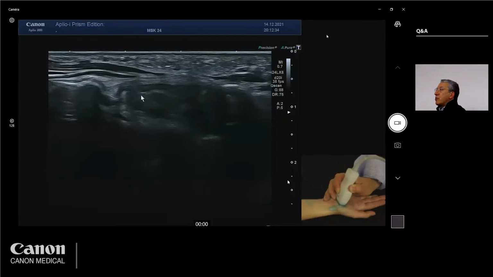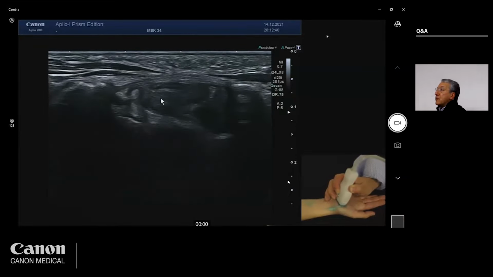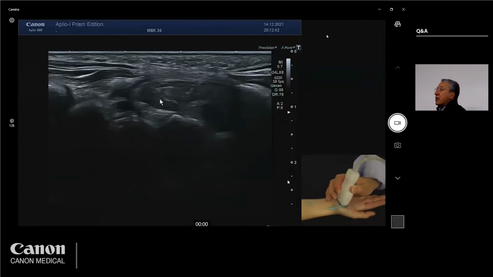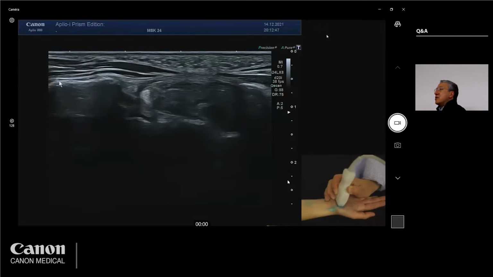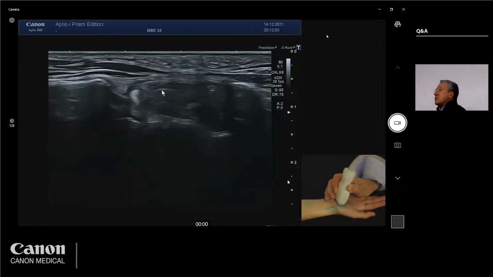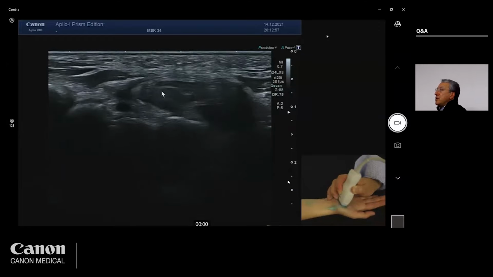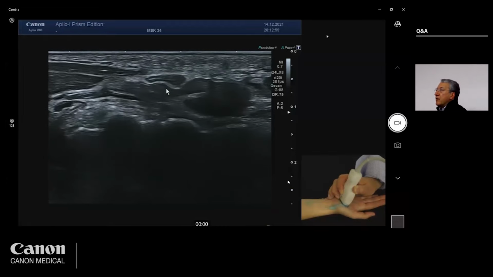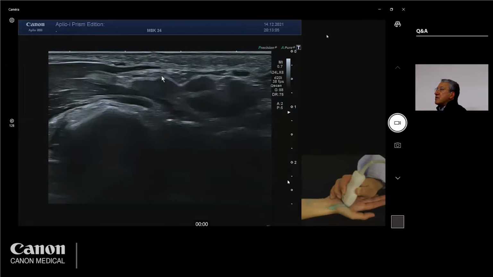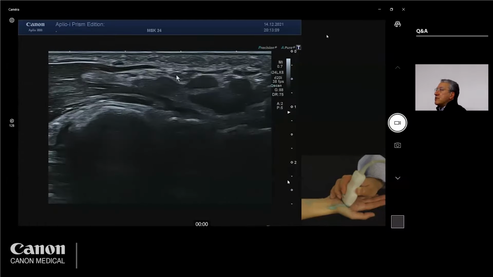I have to tilt the probe to make the nerve more echogenic and to make the tendon more hypoechoic or more hyperechoic, depending on what I need to demonstrate. And I see the flat appearance of the trapezium on one side and the hook. So this is the distal carpal tunnel. After that, I go down and I continue my scanning of the median nerve until I see the nerve as it splits into the common digital branches.